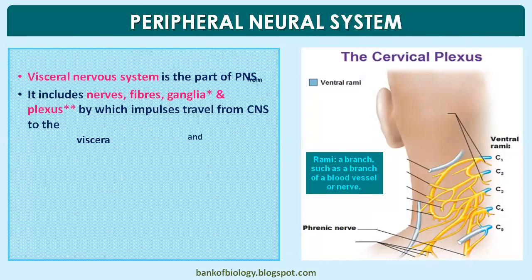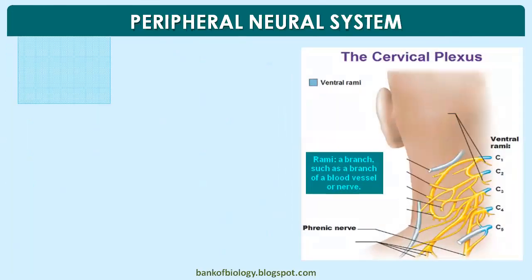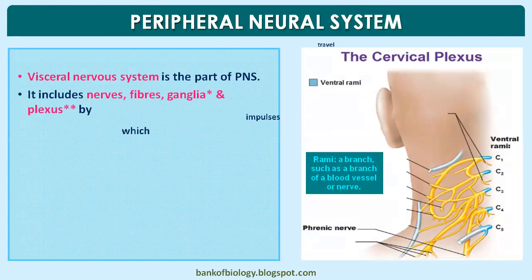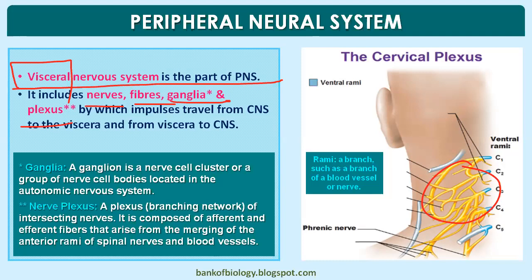Talking about the plexus in the visceral nervous system. Plexus means bunch. You can see here there is a cervical plexus, there is a brachial plexus. Likewise, a bunch or network of neurons in certain places we call a plexus. Coming to the theory, the visceral nervous system is a part of the PNS. Why is it named visceral? It goes to the visceral organs. It includes nerves, fibers, ganglia, and plexus, by which impulses travel from the CNS to the viscera and viscera to the CNS.